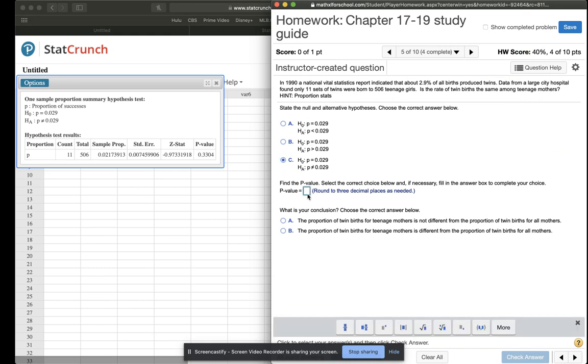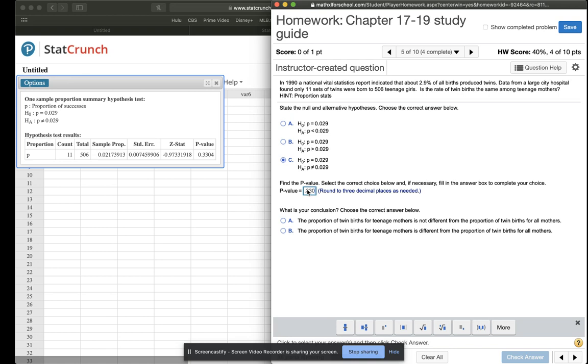So that's 0.029. No, excuse me. Our p-value is 0.330. Okay. So remember, to determine which one is true and which one is not from our initial guess or alternative, we look at the p-value.